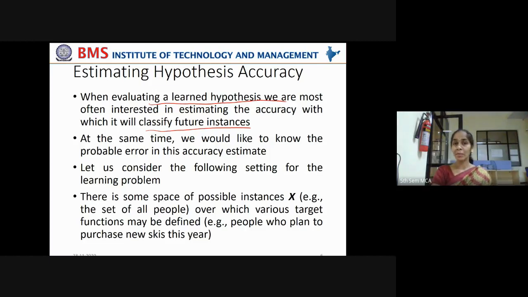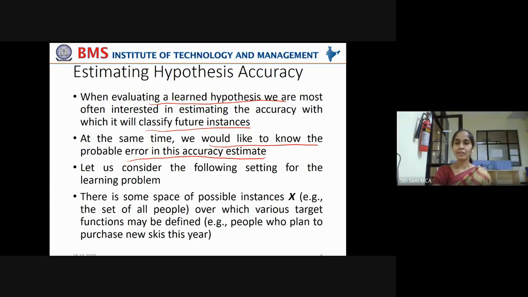Now, is it performing in the same way with a new data point, with new patient symptoms given? That is of high concern, right? Only if it is predicting well with the new data points also, then we say that your machine learning model is performing very well. At the same time, we would like to know the probable error in this accuracy estimate. If any error is associated with the accuracy estimation, what type of error it is and what is the probable error associated with it, that also should be known.